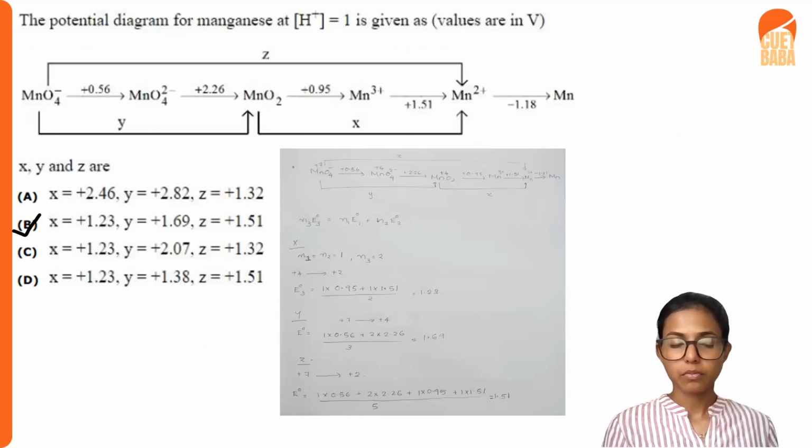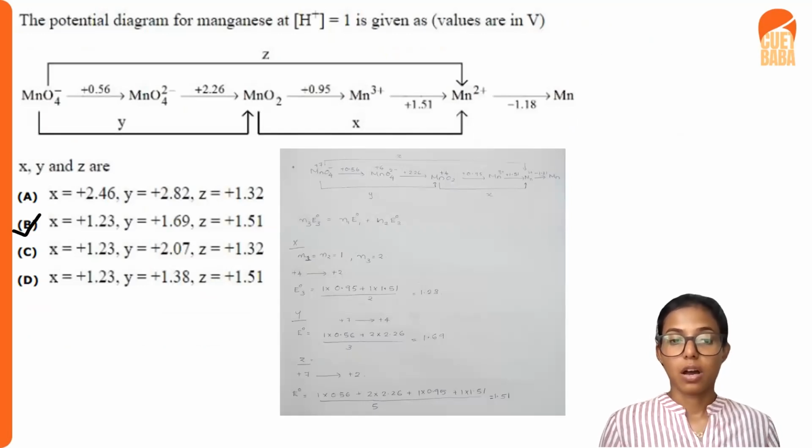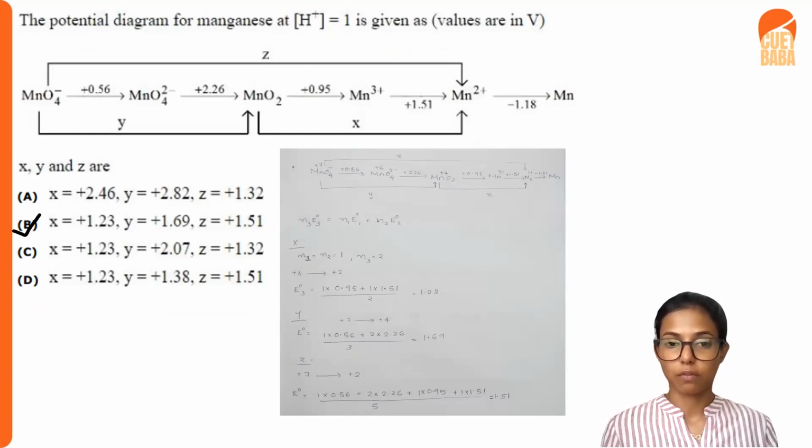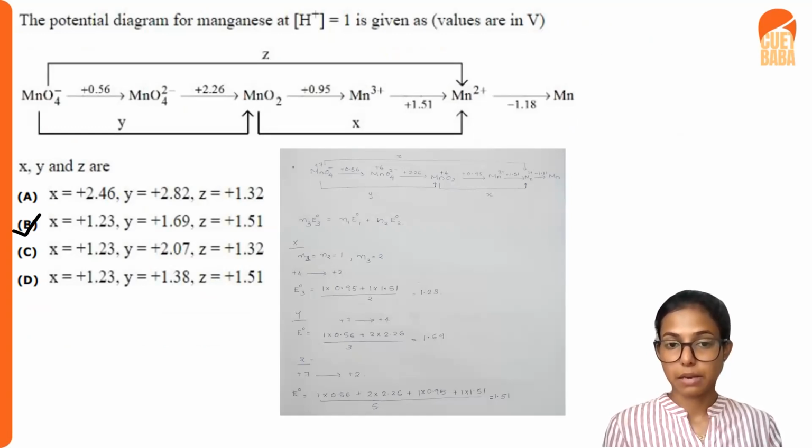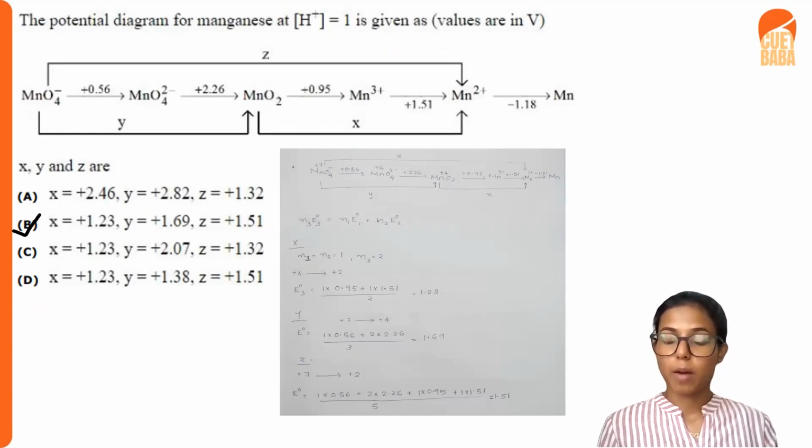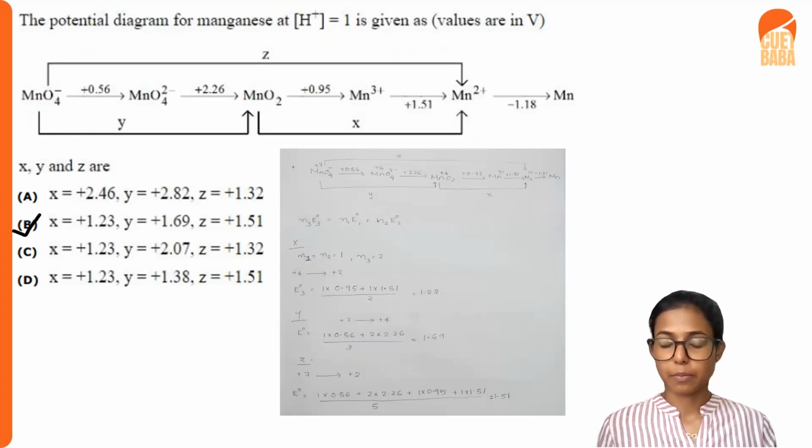So here, if we want to find the value of x first, we first want to find the oxidation state of manganese in each of these complexes. In MnO4 minus, the oxidation state of manganese is +7, and in MnO4 2 minus, the oxidation state is +6, and in MnO2 the oxidation state is +4, and in Mn3 plus, the oxidation state will obviously be 3 plus, and Mn2 plus, and for Mn, the oxidation state will be 0.